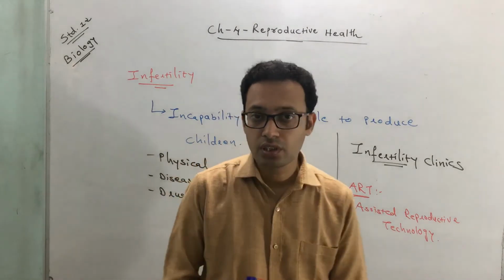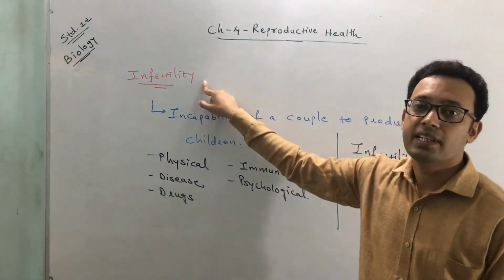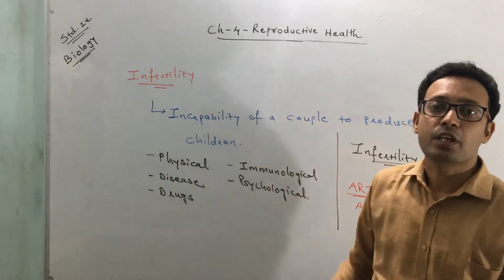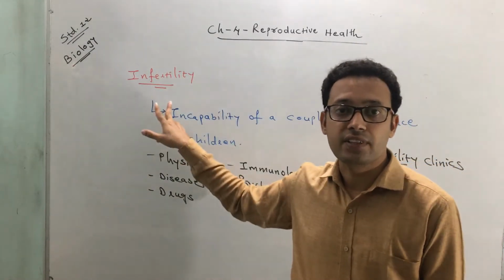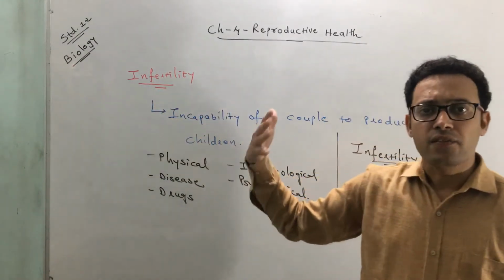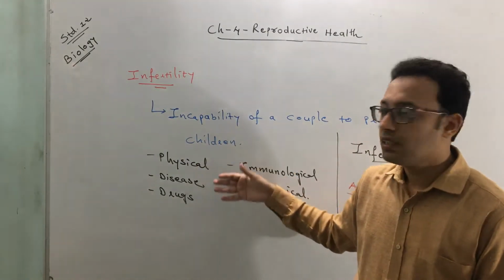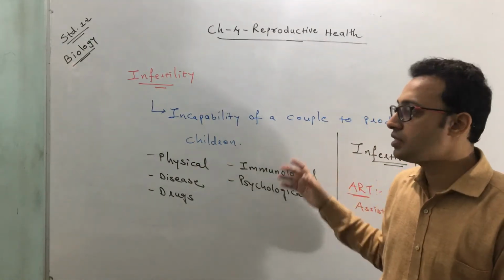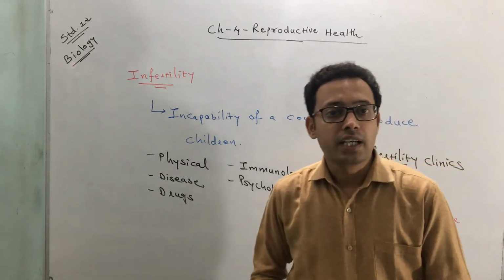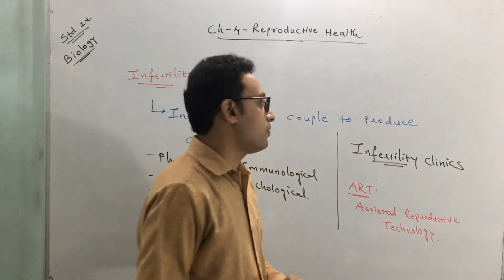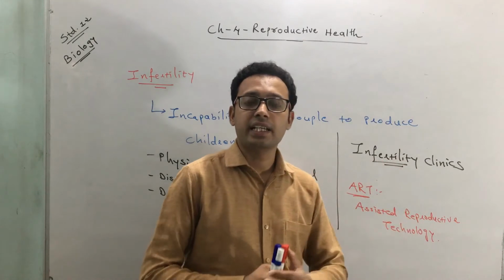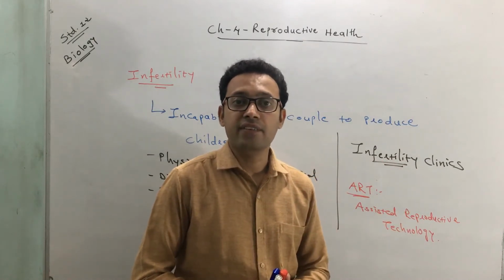So clear, students? So what is infertility? Infertility means incapability of a couple to have children. Why does it occur? A variety of reasons. A few reasons are physical, diseases, drugs, immunological reasons and psychological reasons. In India and other parts of the world, there are specialized healthcare setups, which we call infertility clinics.